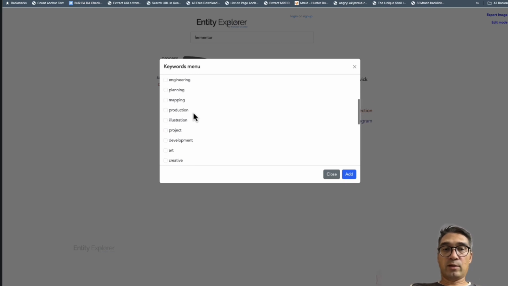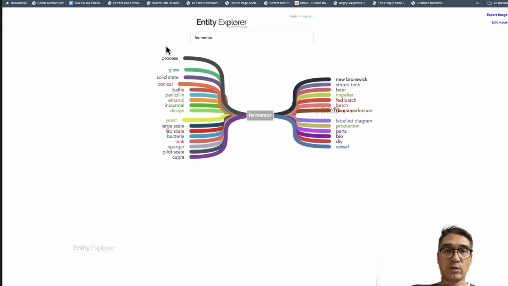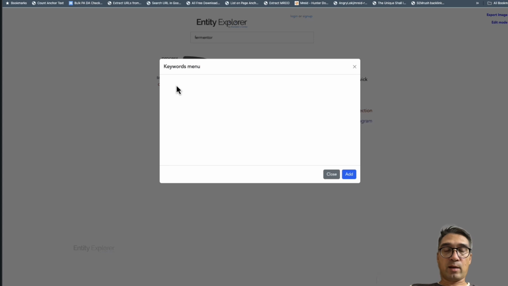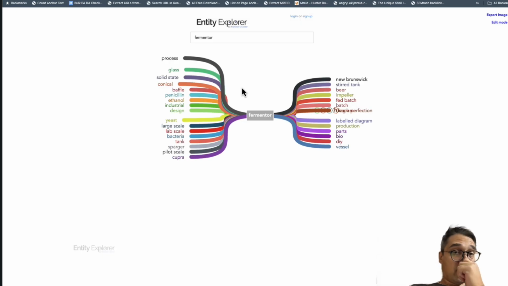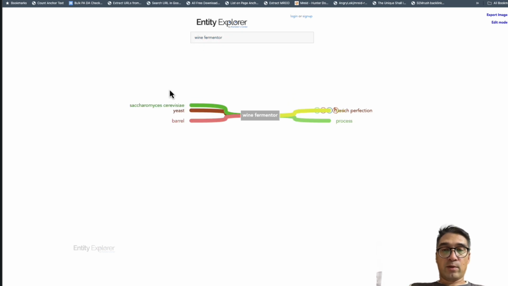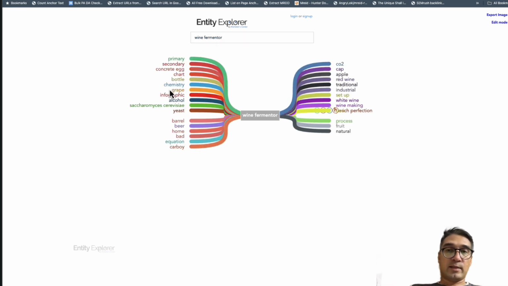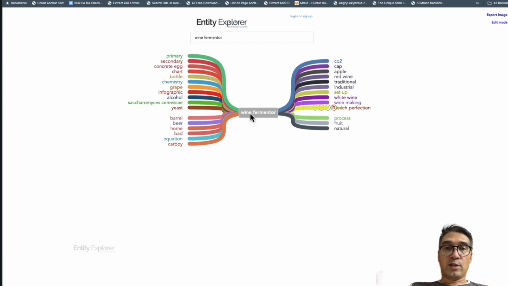What you need here is you'll need to scroll through and find specific keywords that are associated with it. So process, let's see, find topics. Process, what happened. So this will have to be further broken down. So we probably have to do wine fermenter and see what that pulls up. So again, this is the whole process of distilling down what you're looking for and what you think is a good niche to jump into.